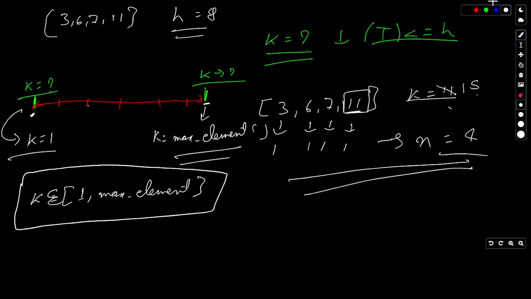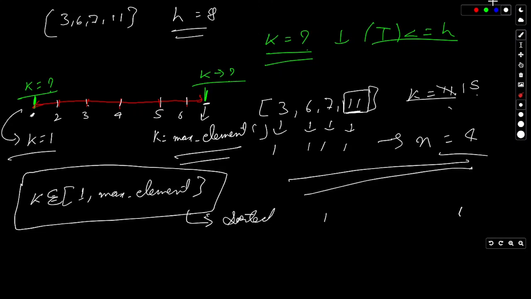So the values of k can range from this point to this point, like k equals 1, then k equals 2, then k equals 3, then k equals 4, then k equals 5, then k equals 6. All of these values are also in sorted order, and we have a particular search space from 1 to the max element, all of the elements in sorted order.